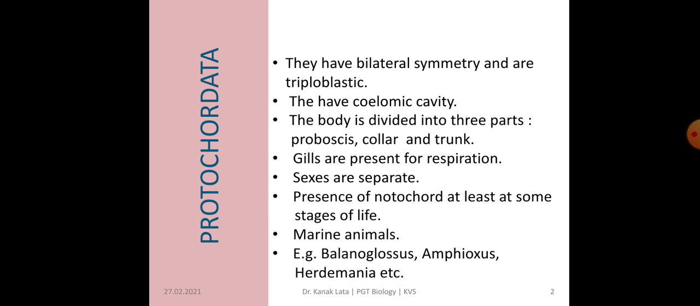Gills are present for respiration because they are aquatic. Sexes are separate, that is male and female sex organs are present in different individuals. Notochord is present at least at one stage of life. Notochord is a hard bony structure. They are marine animals because they are present in saline water, seawater. The common examples are Balanoglossus, Amphioxus, Herdmania, etc.